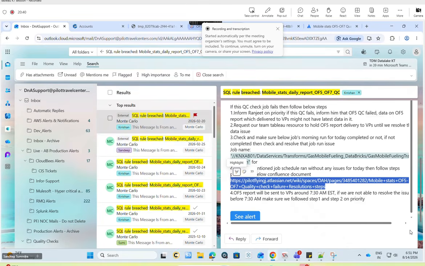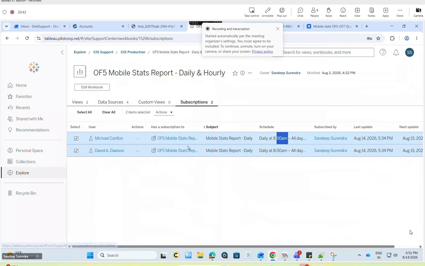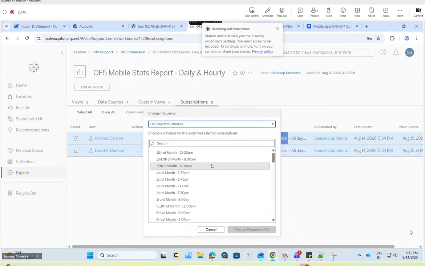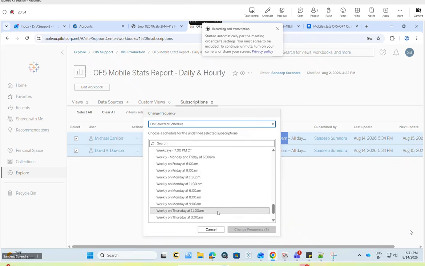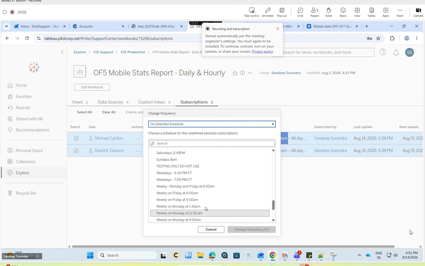As soon as I get this QC right, what I do is I go here and I pause this reports. Pausing in the sense there is no other option than changing the frequency. I just go and change to PM. This job runs AM, so for the safer side, I'll change this one to PM. That should be 11:30 PM.